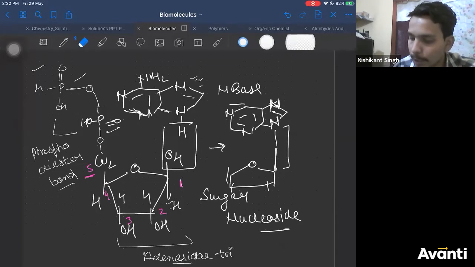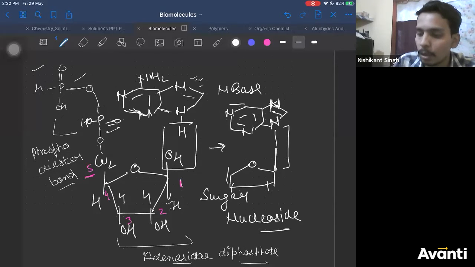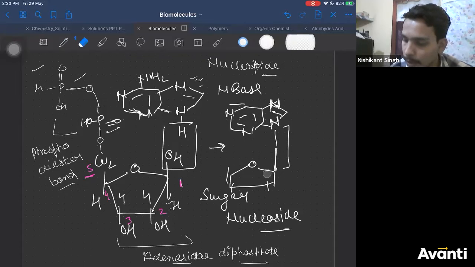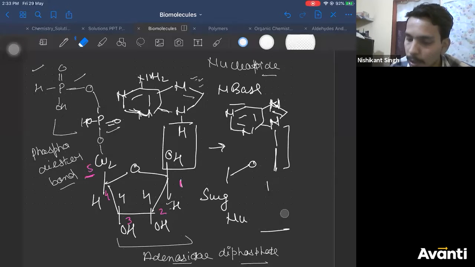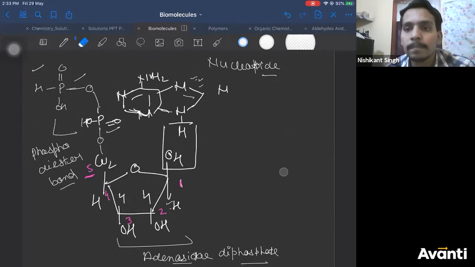Since I have added 2 phosphates, let me write adenosine diphosphate. So this together is called a nucleotide. I hope this is clear.